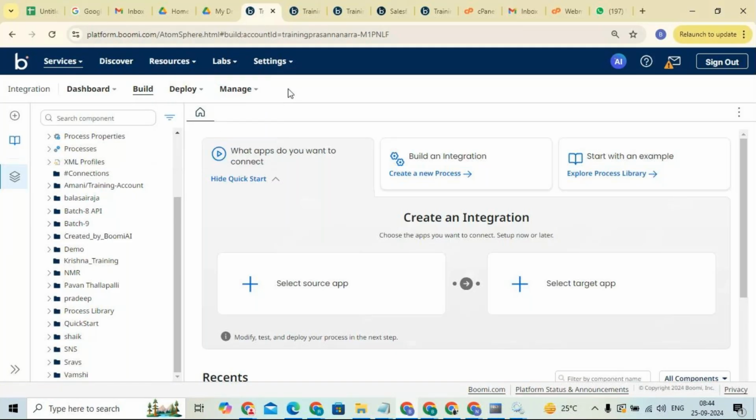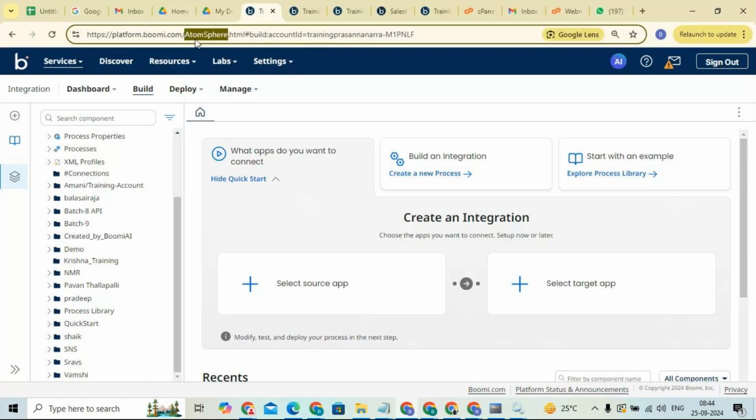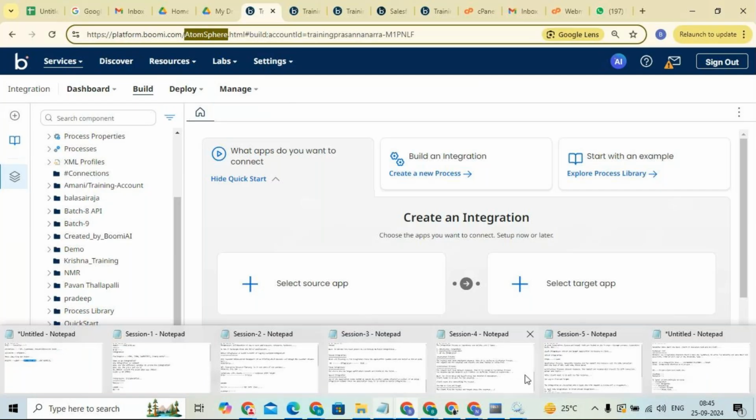We don't need a separate tool or software for building, another for deployment, and another for managing. We can do all these things together in one place. That is called the integration platform, that is called Atomsphere. In the Atomsphere platform we can build, deploy, and manage integrations. And Boomi is a multi-tenant architecture, guys.